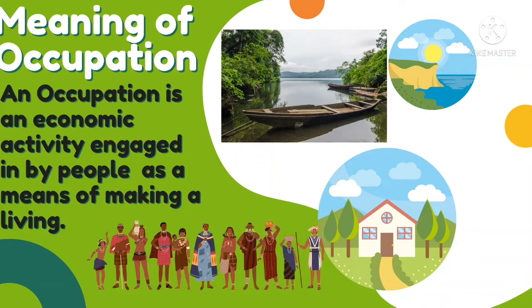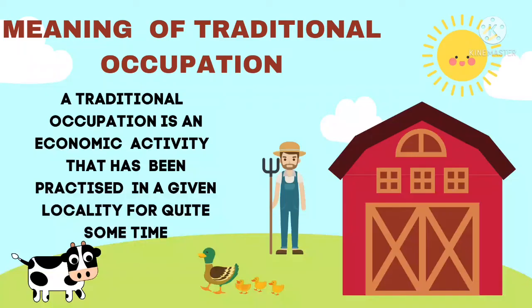Meaning of occupation. An occupation is an economic activity engaged in by people as a means of making a living. Occupation is an economic activity where people get engaged to make ends meet. So it's a source of livelihood. But what's the meaning of traditional occupation? Traditional occupation is an economic activity that has been practiced in a given locality for quite some time. So that is